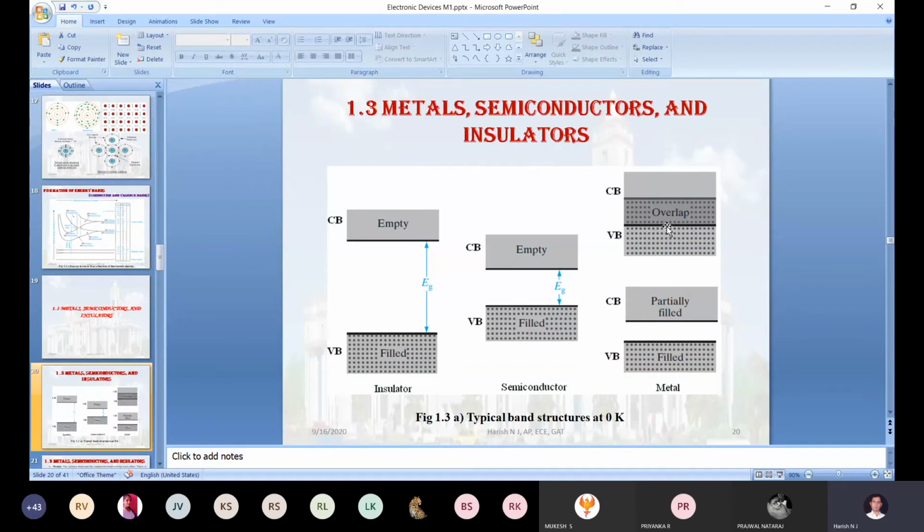The electrons in the valence band will just do the valency job. Valency job means one electron will shift to the neighbor in such a way that the particular orbital becomes stabilized.